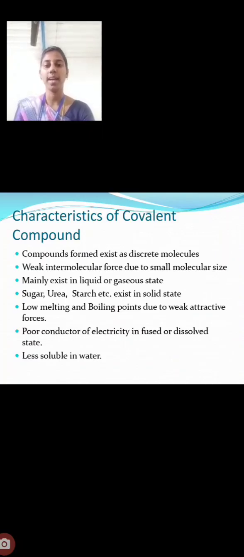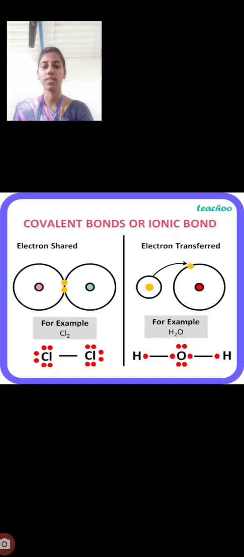Next we see the characteristics of covalent compounds. Compounds formed exist as discrete molecules, with weak intermolecular forces due to small molecular size. They mainly exist in gaseous and liquid states. Sugar, urea, and starch exist in the solid state. They have low melting and boiling points due to weak attractive forces. They are poor conductors of electricity in fused or dissolved state. They are less soluble in water.